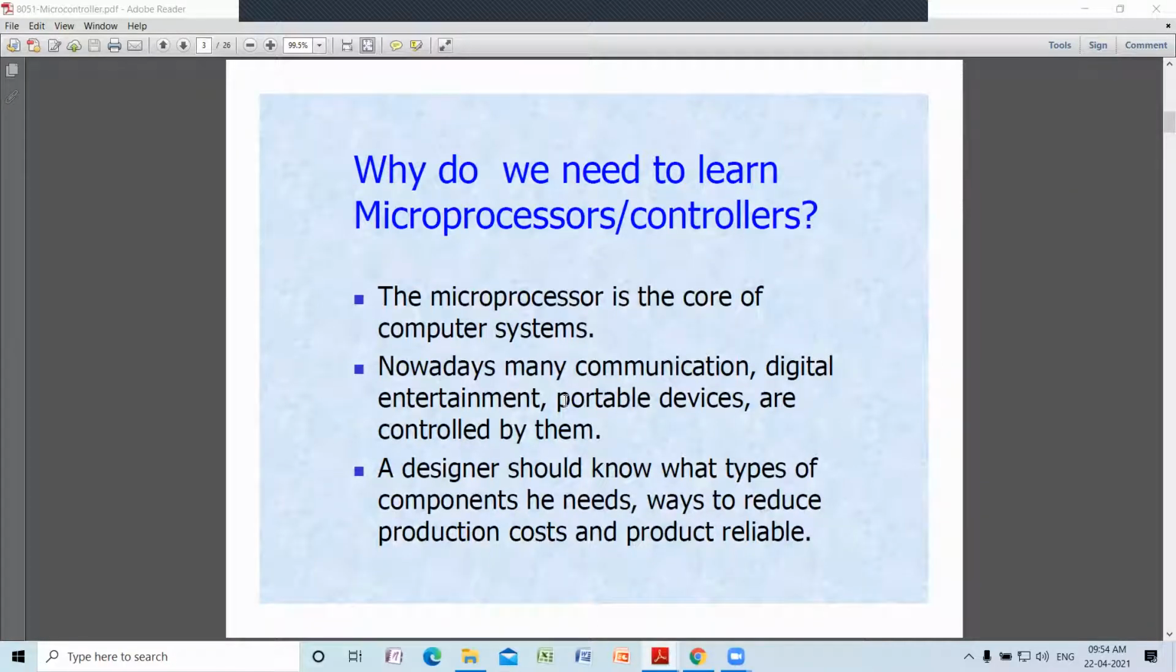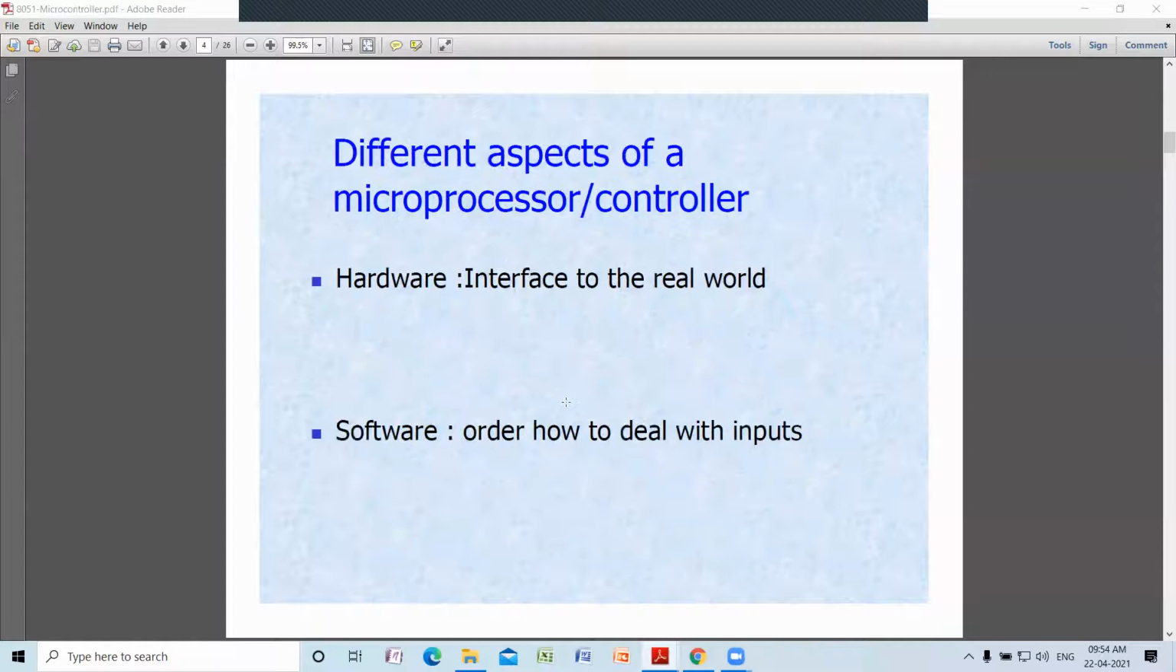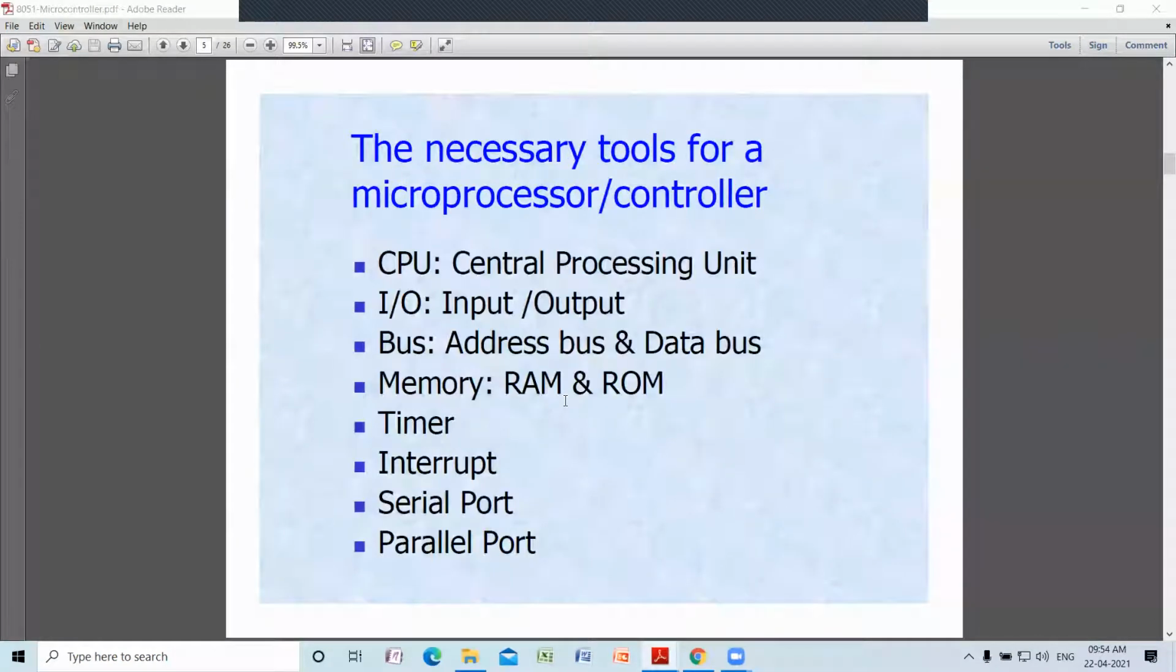A designer normally should know what type of components he needs, and how to reduce the production cost. So the different aspects of microprocessors and microcontrollers are that there will be some hardware and there will be some software. Hardware means you are going to interface with the external world. Software means you should know in which way you have to deal with the inputs and process the outputs. So for a microprocessor or microcontroller, you should have a central processing unit.